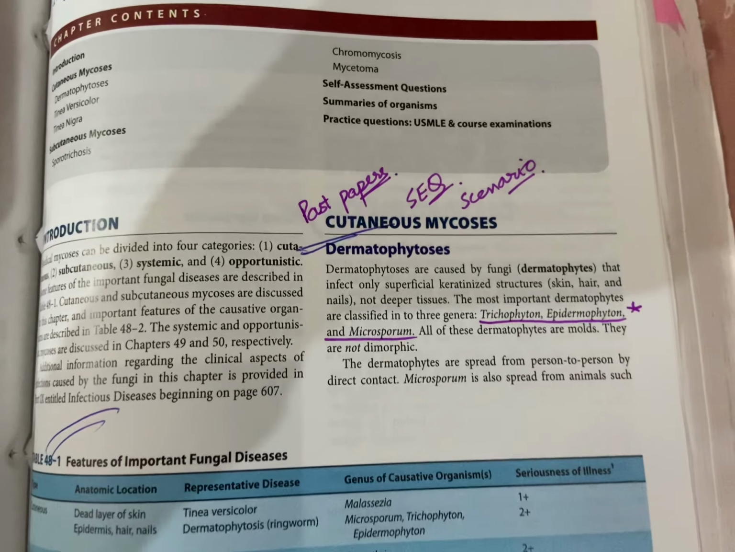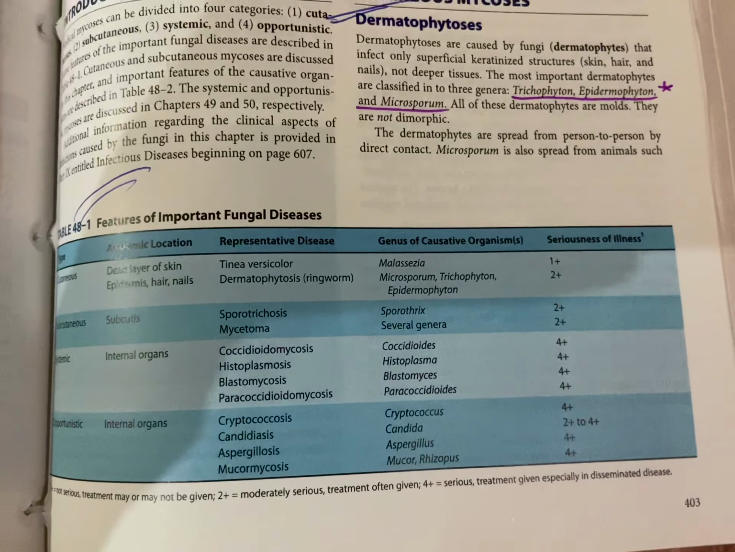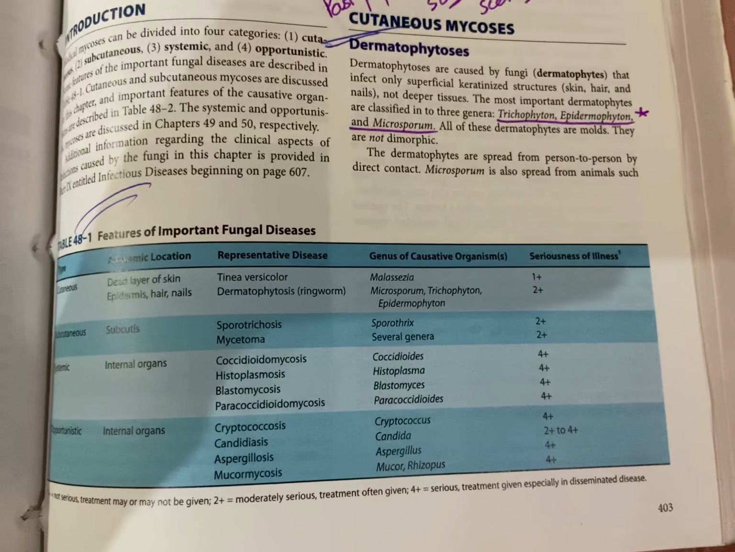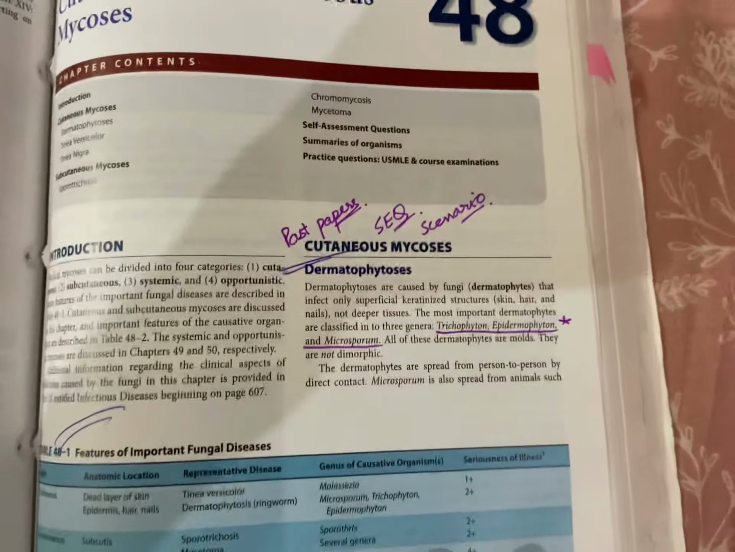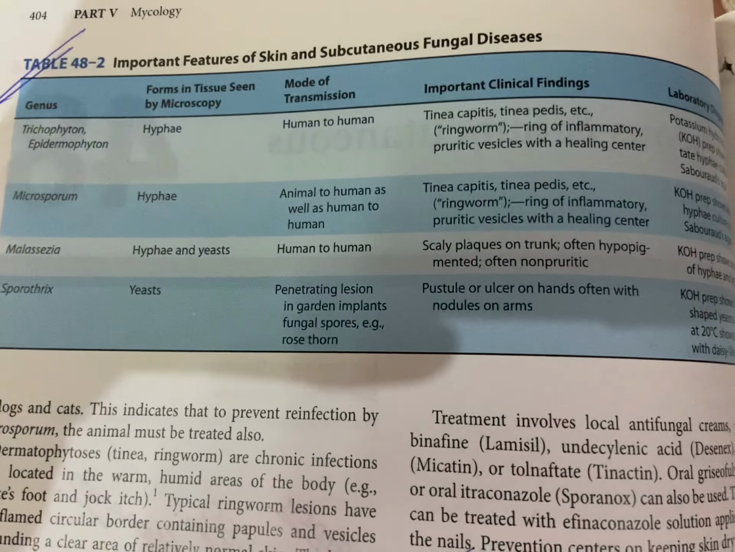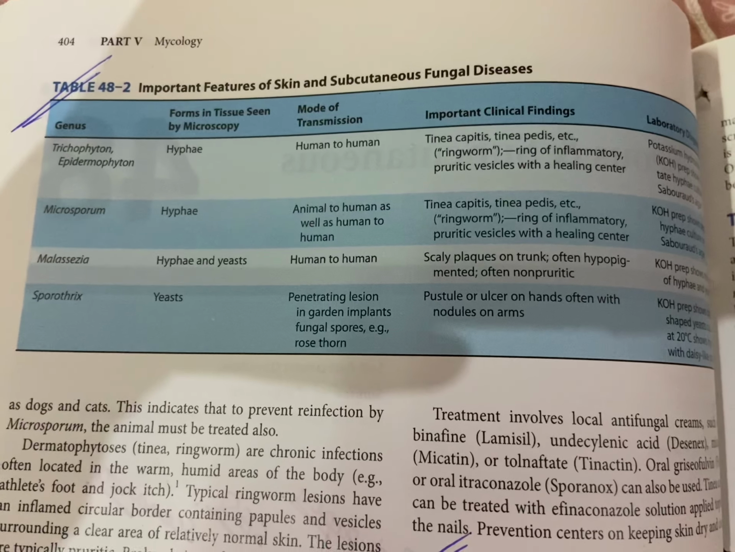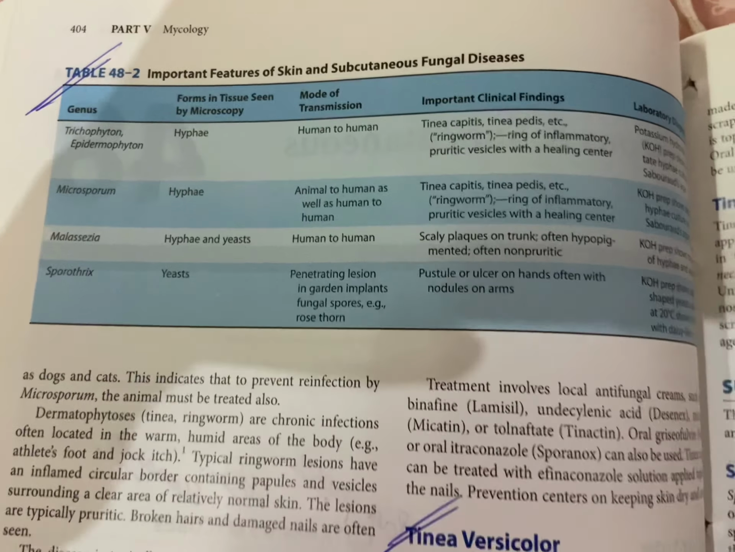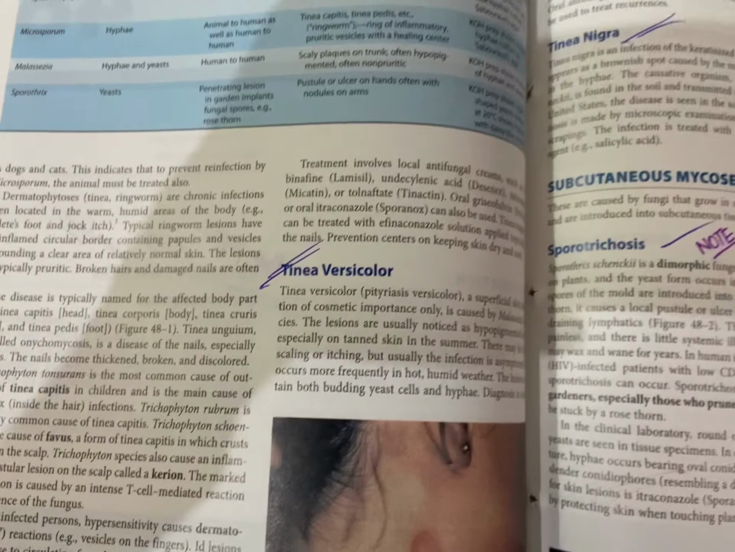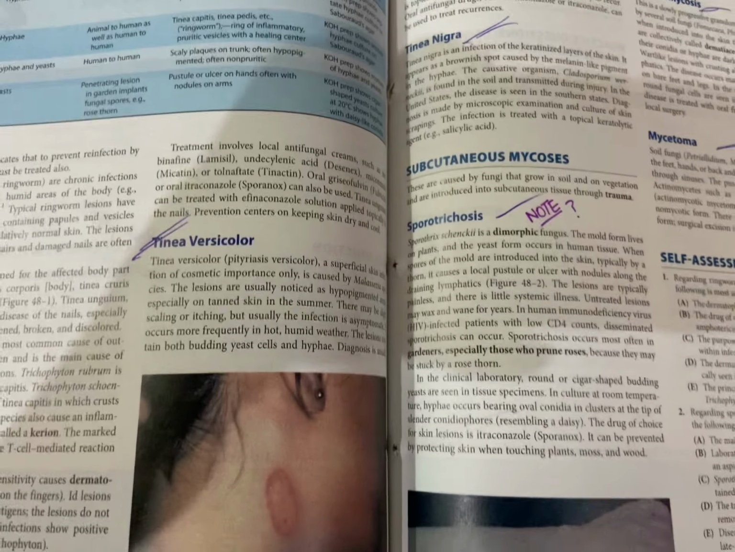So this is important, and then we have table 48.1, important features of the fungal diseases. This is important for the MCQ's point of view. And then we have table 48.2, important features of skin and subcutaneous fungal diseases. This is also important for the MCQ's point of view. Then tinea versicolor and tinea nigra. Basically these are important for the MCQ's point of view.